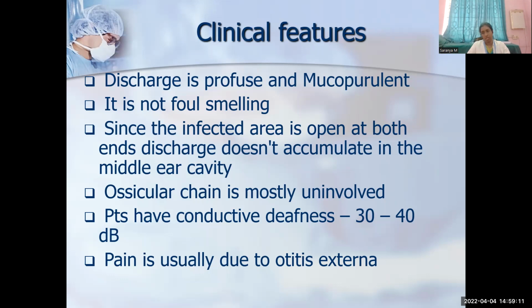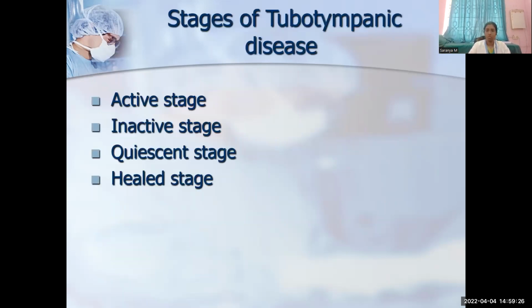Next can be because of acute mastoiditis, one of the most common intratemporal complications of CSOM. The patient presents with severe pain over the mastoid region and there is a positive reservoir sign. And stages of tubotympanic disease. These are the four stages which are common to both atticoantral as well as tubotympanic disease.